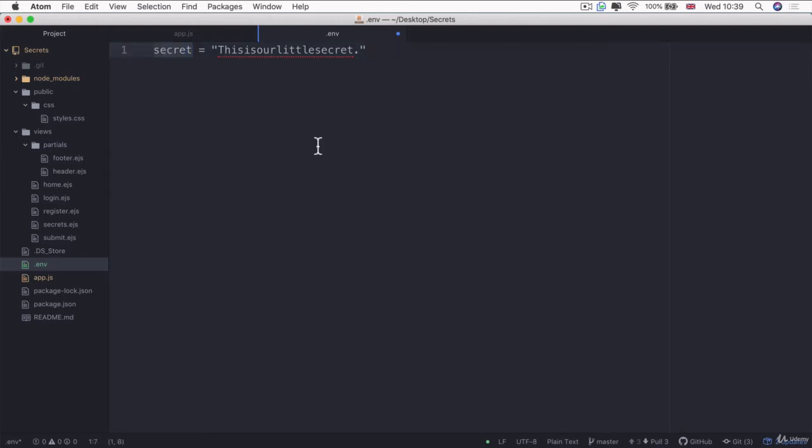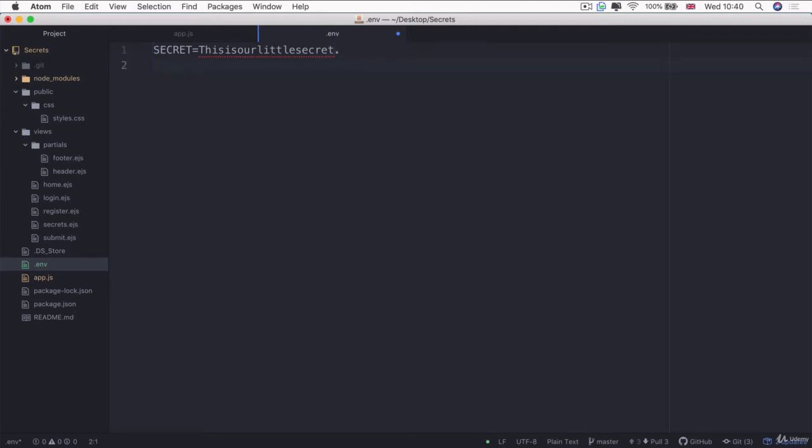Then we're going to rename the environment variable to make it capitalized. So this is going to be SECRET. And then we're going to get rid of that space between the equal signs. And we're also going to delete our quotation marks. Now, in my case, the full stop is a part of my encryption key. It's not just there for grammatical sense, because all of my passwords were encrypted with this key, including the full stop. So I have to keep that in there.